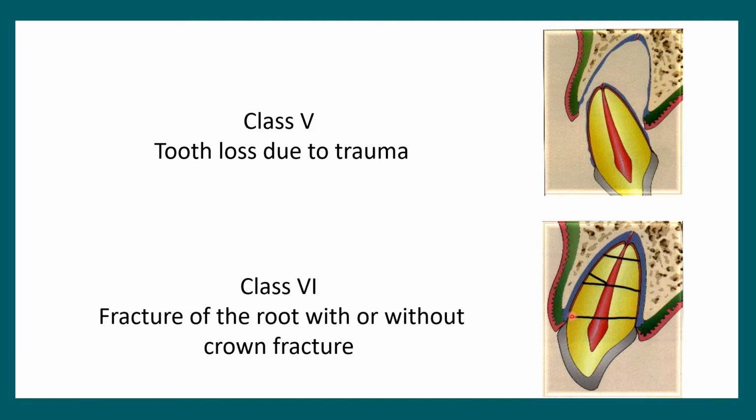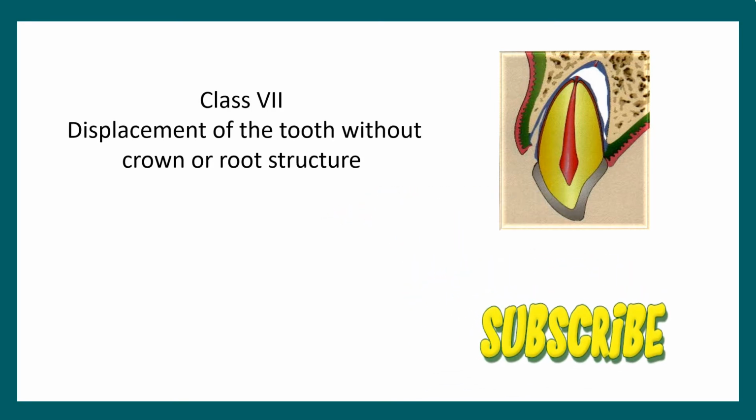Class 6, fracture of the root with or without crown fracture. Now here you can see crown fracture is not there, but root is fractured. Class 7, displacement of the tooth without crown or root fracture. Now crown as well as the root, they're both intact, but the tooth has got displaced from its socket.